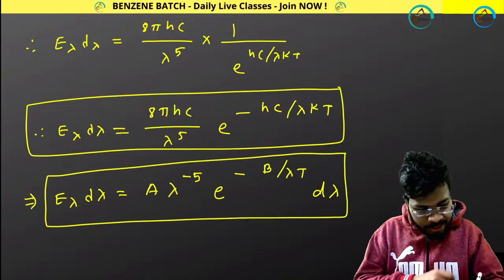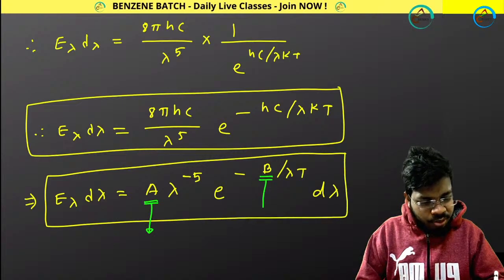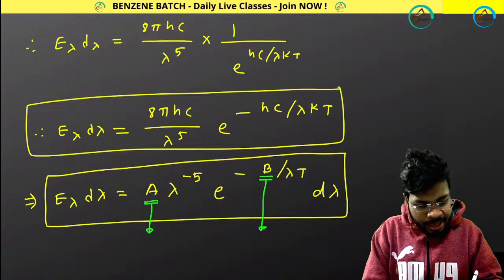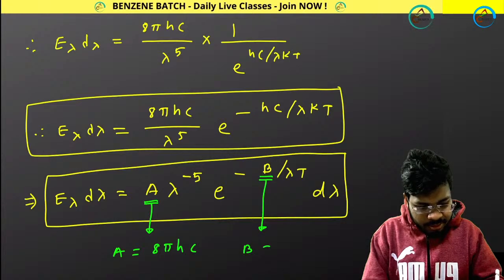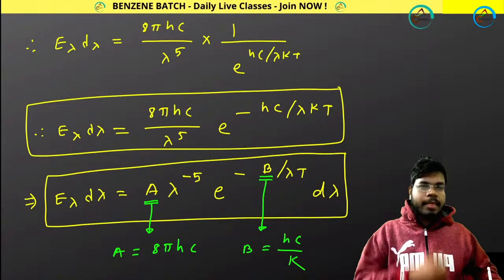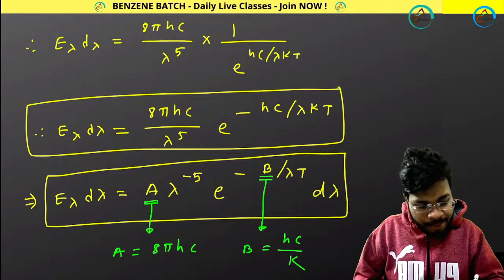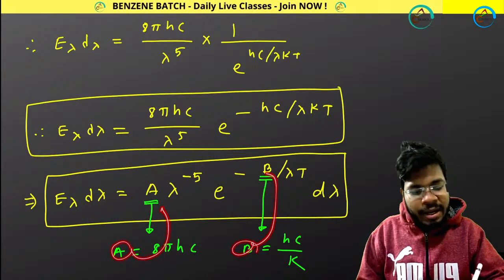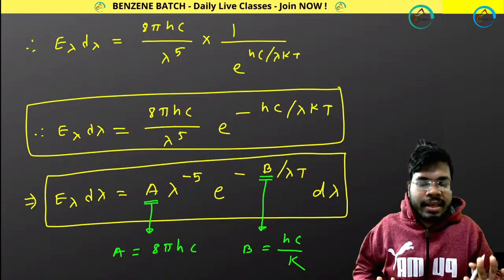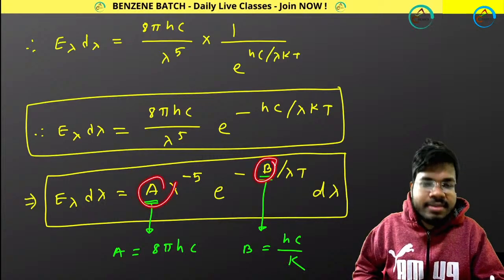And here, what is A? A is just a constant, and B is also just a constant. A means 8 pi hc, B means hc divided by k. So I put A value over here, B value over here, you will get this expression. I haven't done anything, I have just taken A and B as constants.